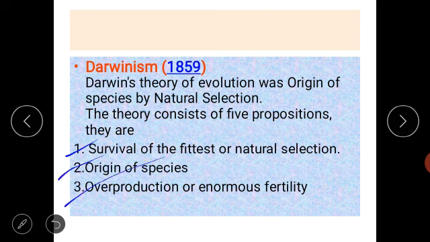Third, overproduction or enormous fertility. So what is this? Living organisms have the ability of reproduction, and the fittest organisms can reproduce rapidly and increase their number, increase their population. That is overproduction and enormous fertility, which is very important for maintaining the population of the species of that type of organism.